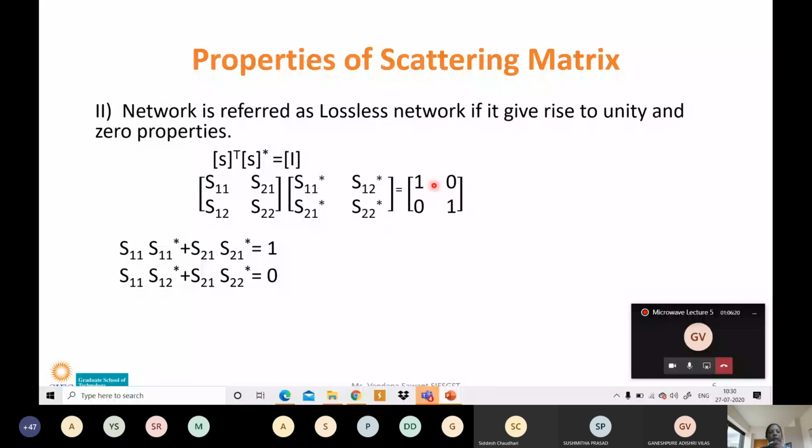So we take it equal to 0. Did all of you get it? First row, first column is equal to the first element; first row, second column is equal to the second element. Like this we have to do the multiplication.